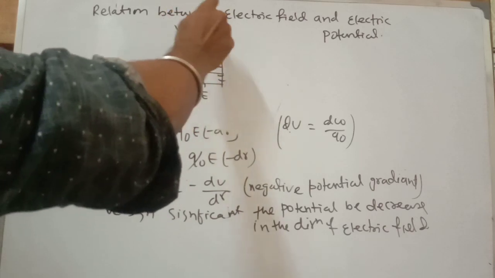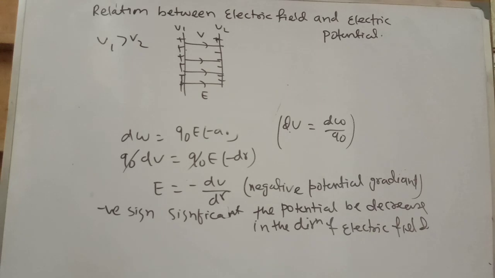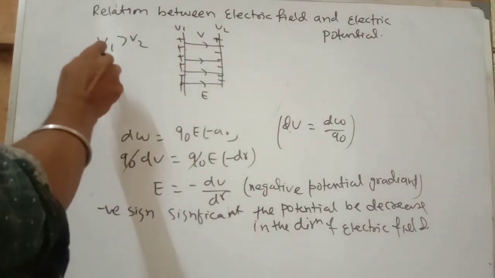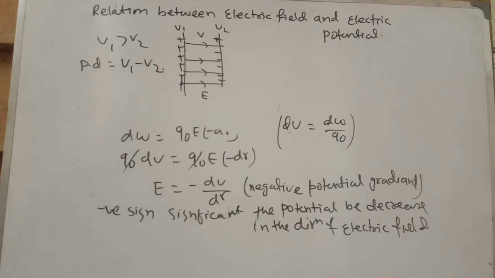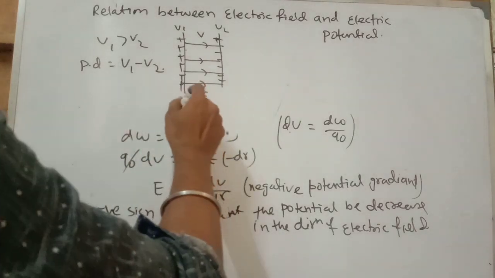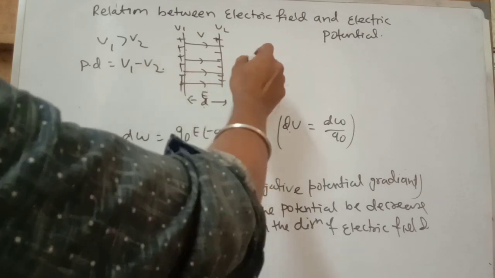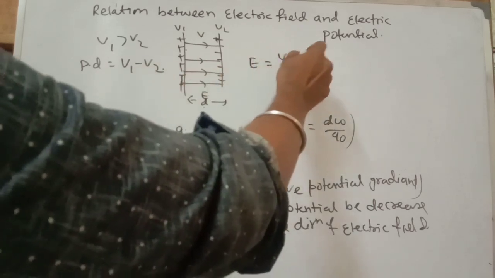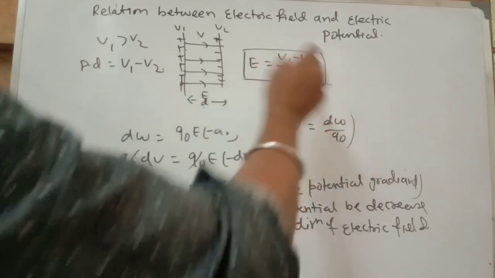So this is V1 and V2. V1 is the higher potential and V2 is the lower potential, so the potential difference is V1 minus V2. If the distance between the two plates is d, the electric field is V1 minus V2, the potential difference, divided by the distance between the two plates.